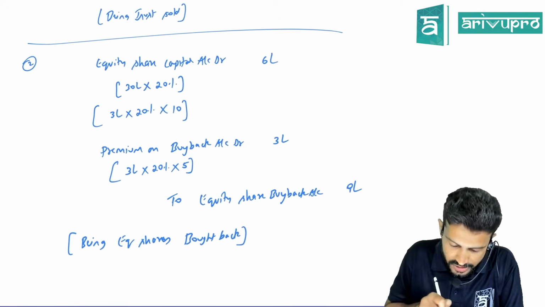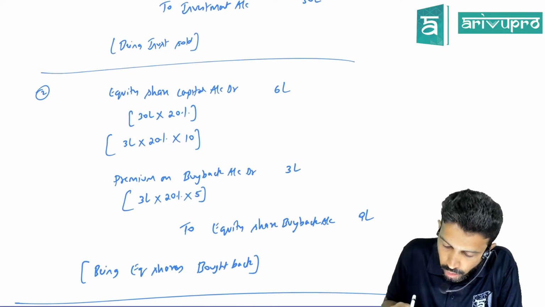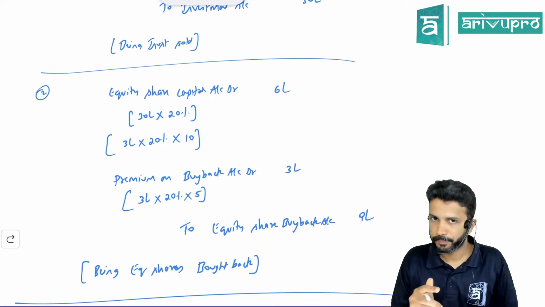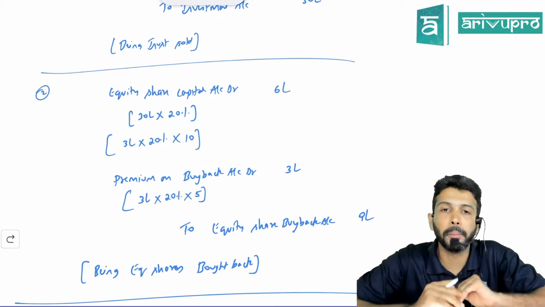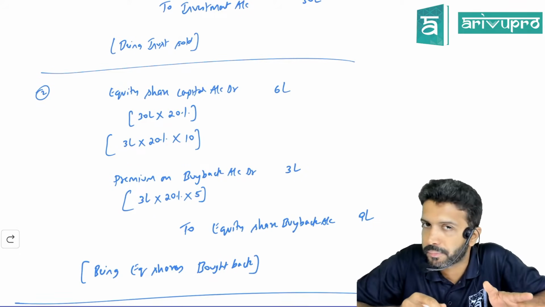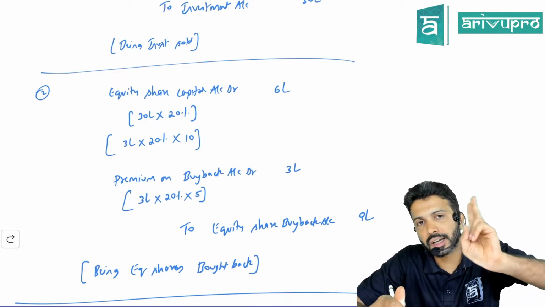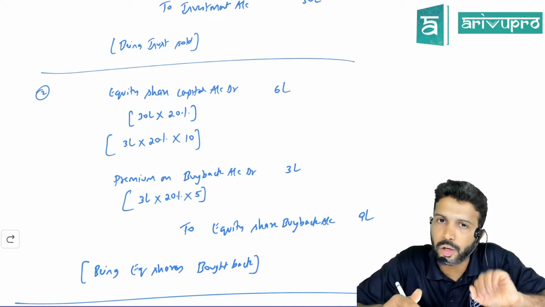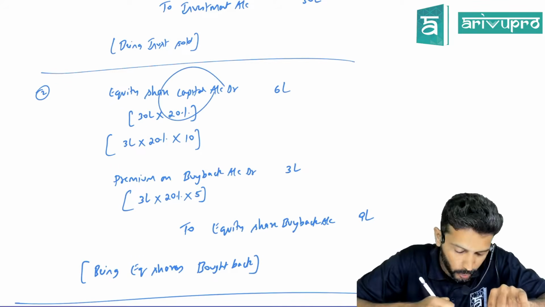Someone is saying explain it once again. Others copy. You are cancelling equity shares. So when you cancel equity shares for a company, it is equity share capital. Equity share capital has a credit balance. To cancel it, we need to debit. Hence, I've debited equity share capital.